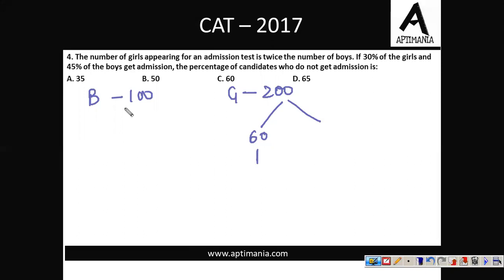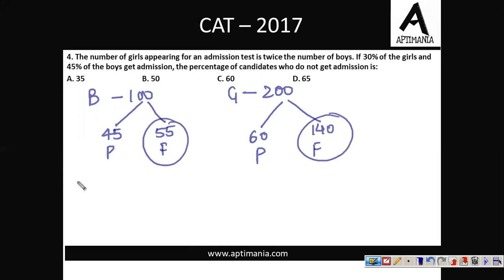So these have passed, and boys from among them, 45% means 45 boys passed. So how many failed? 55 boys, and here fail will be 140. The percentage of candidates who did not get admission is, so total candidates who did not get admission is 55 plus 140, that is a total of 195.